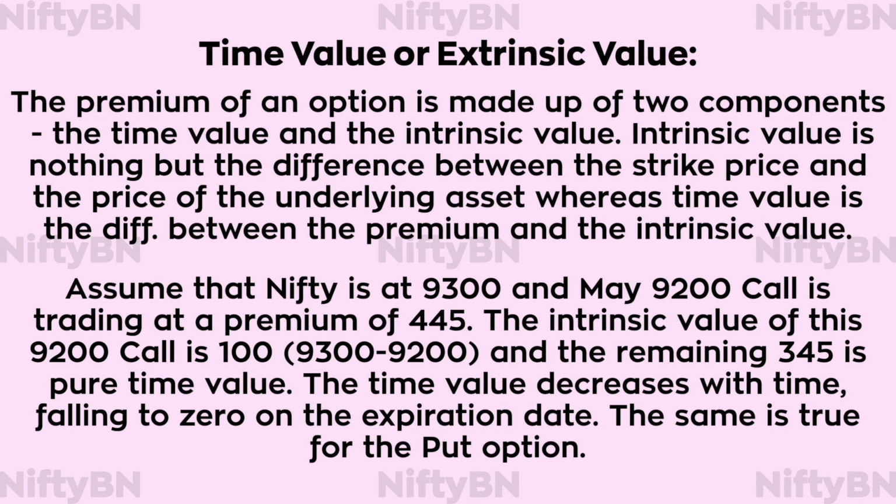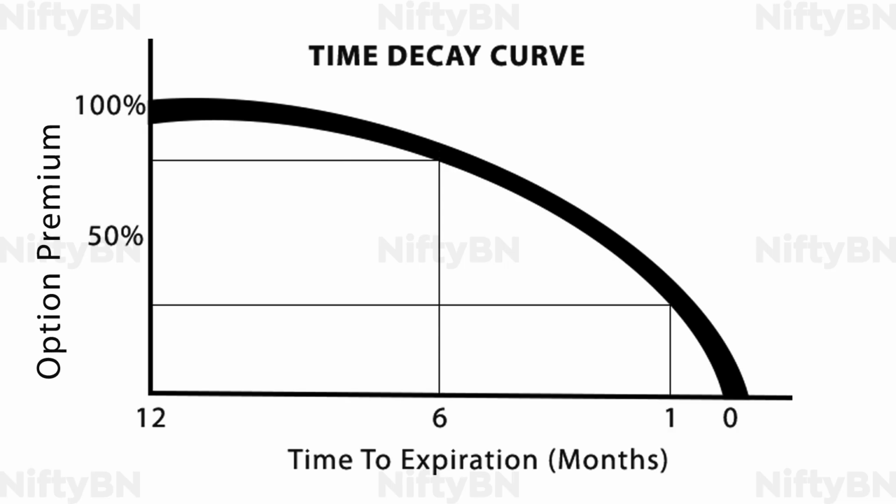The time value decreases with time, falling to zero on the expiration date. The same is true for the put option. But this time decay is not linear. It tends to be gradual at first and speeds up as the expiration date approaches.